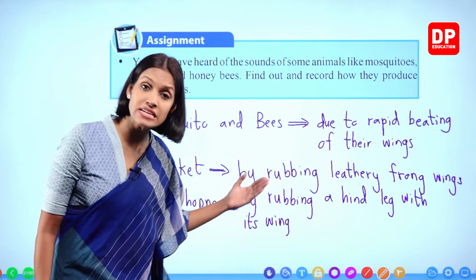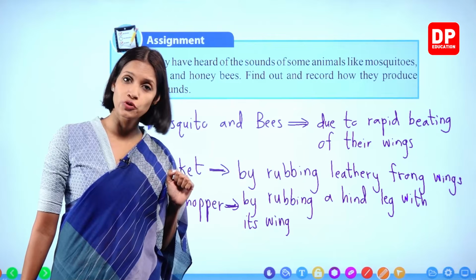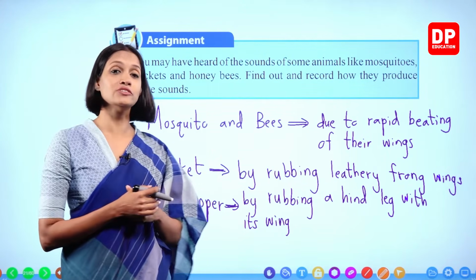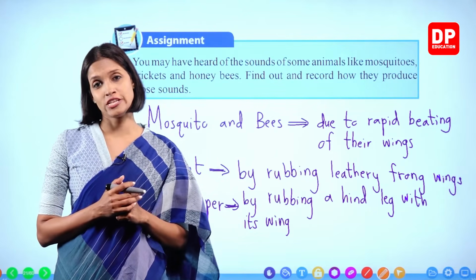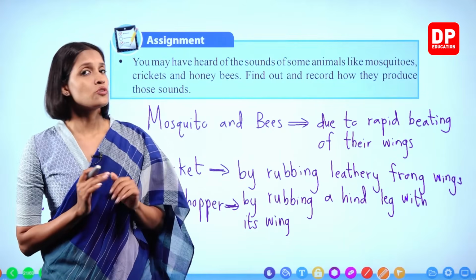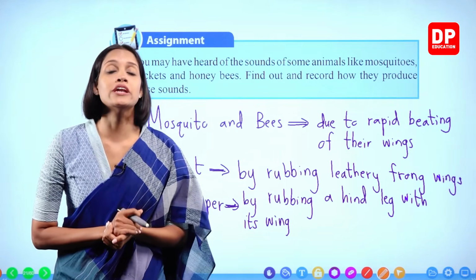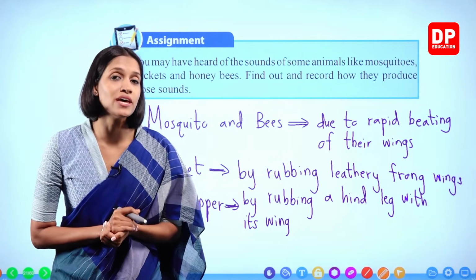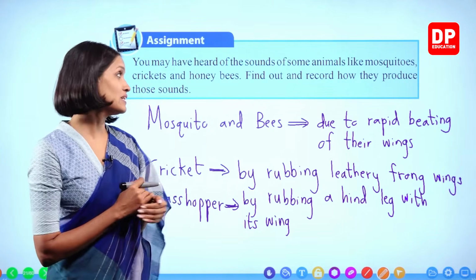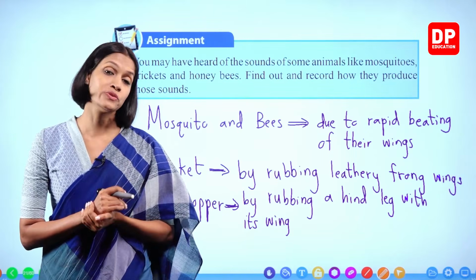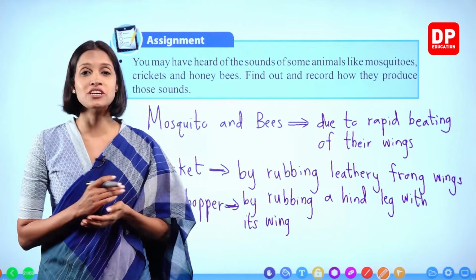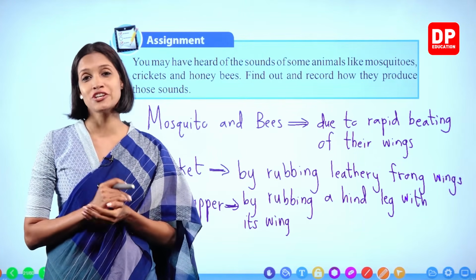There are special reasons for the production of sounds too. When you read more about these type of information, you can improve your knowledge. So we have completed the first chapter of this lesson. Under this chapter, we learned about production of sound. Now we know that sound is produced by vibration of objects, and we learned some special methods of producing sound by musical instruments too. So in the next chapter, we are going to learn about propagation of sound.